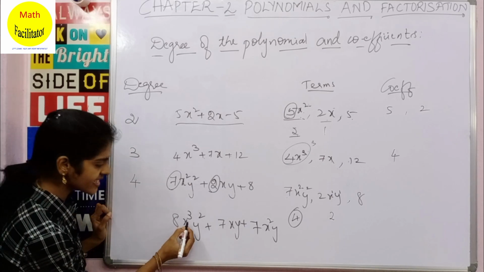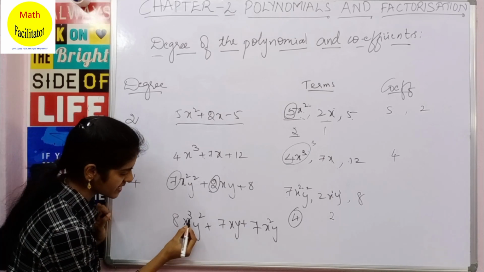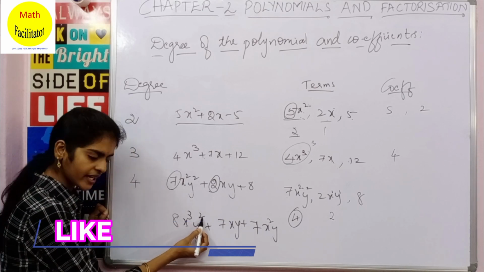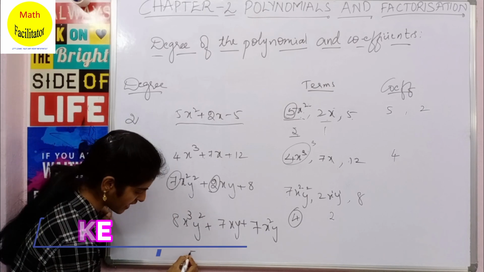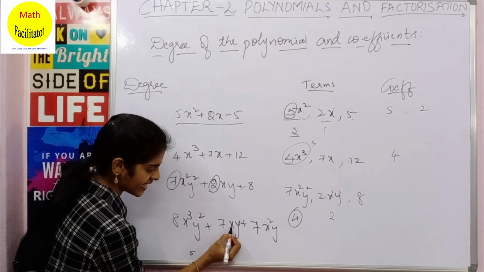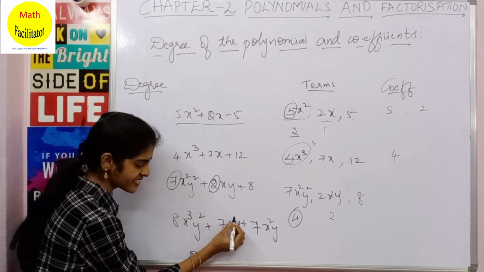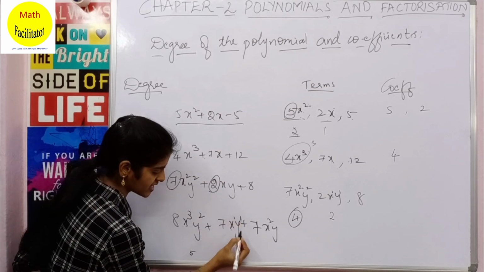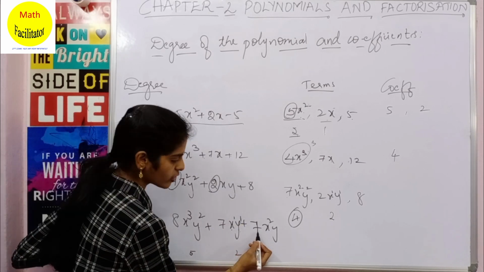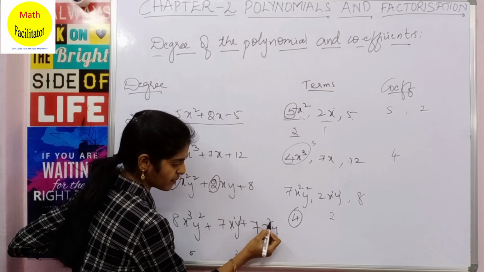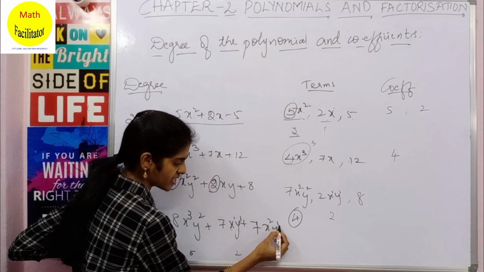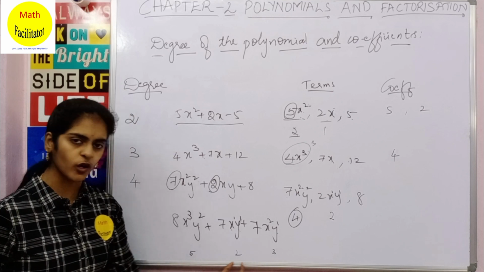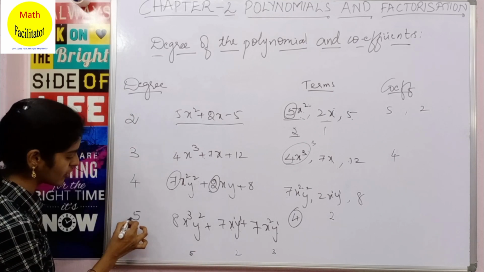Clear? Now in this term you have two variables, x and y, and x has a power 3, y has a power 2. So the degree of this is 3 plus 2, it is 5. Here 7xy has two variables x and y, and x has a power 1, y has power 1. So the degree of 7xy is 1 plus 1 is 2. And here also, in 7x square y, x has a power 2, y has a power 1, so the degree is 2 plus 1, 3. So the degree of the polynomial is the highest of all these, so the highest is 5. The degree of the polynomial is 5.